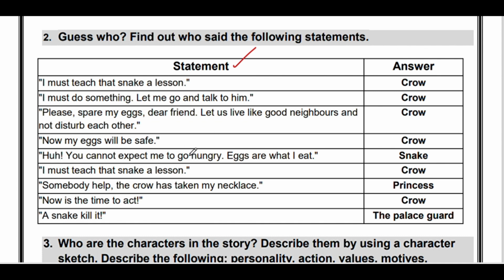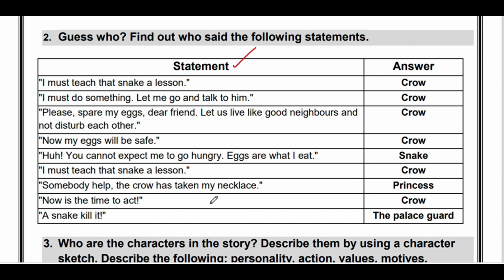No, my eggs will be saved. This line is also spoken by the crow. Oh, you can't expect me to go hungry. Eggs are what I eat. This line is spoken by the snake. I must teach that snake a lesson. This line is spoken by the crow.